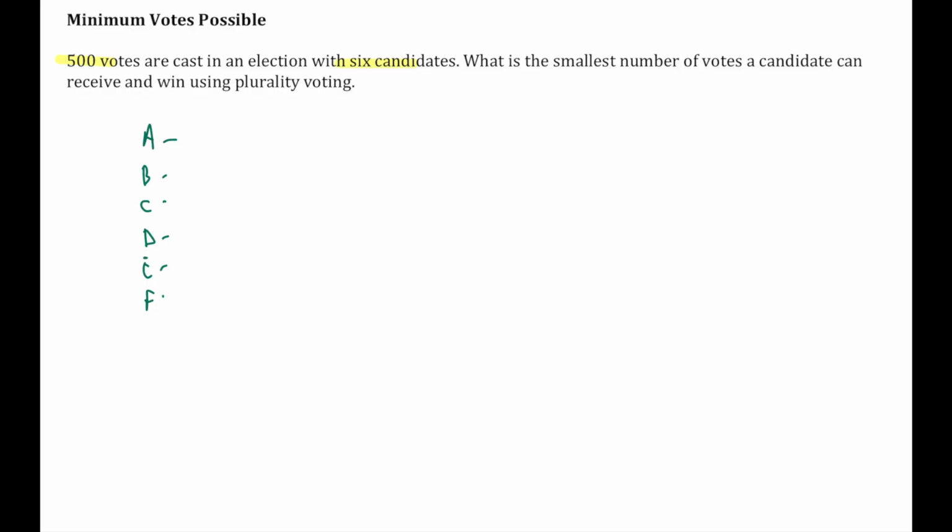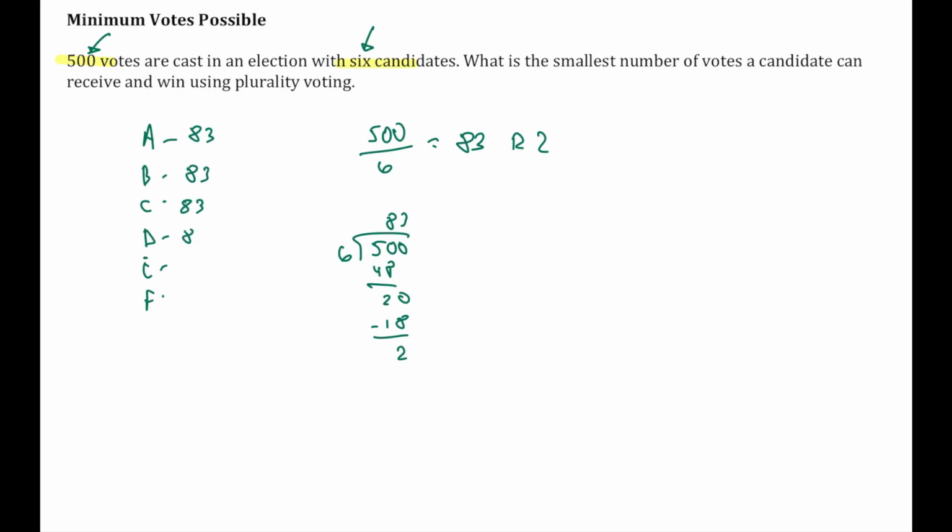The way we're going to answer something like this is to take 500 and divide by 6, because I've got 500 total votes and 6 candidates. If we do 500 divided by 6, that's going to give us 83, with a remainder of 2. Let's see what happens. If we give 83 votes to every single person, completely split this up, and we add that up, we're going to have 498 votes currently accounted for.